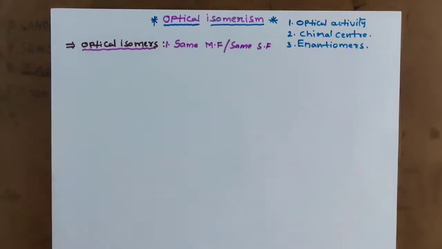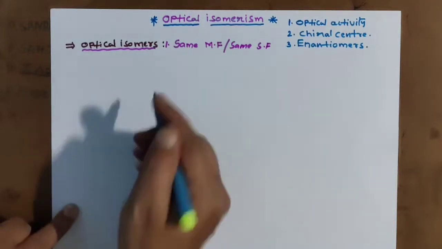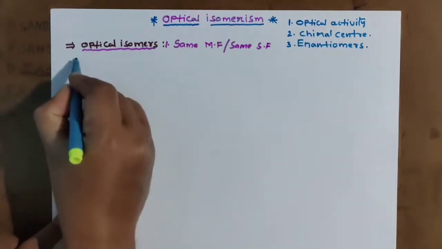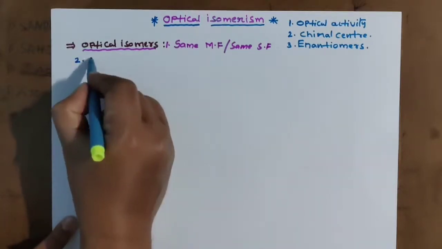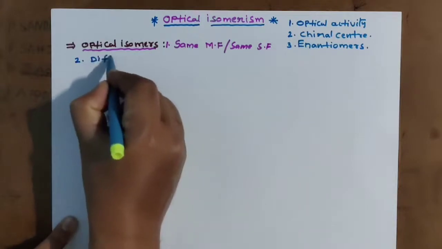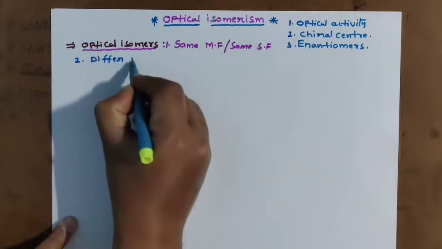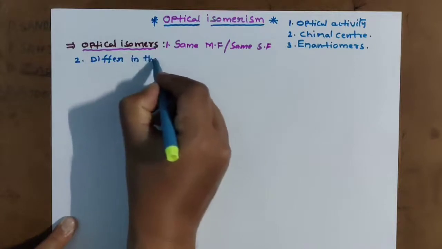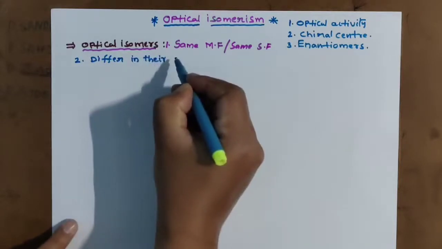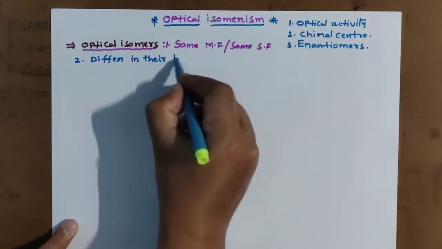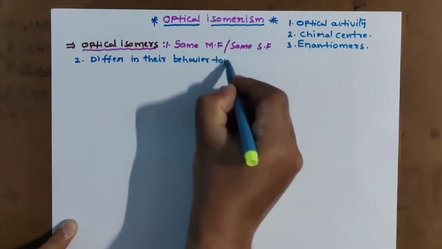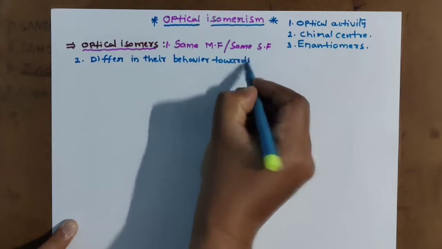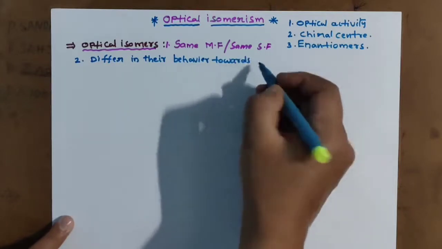The structure is also the same. But what is the difference? The main property of optical isomers is that they differ in their behavior towards light.